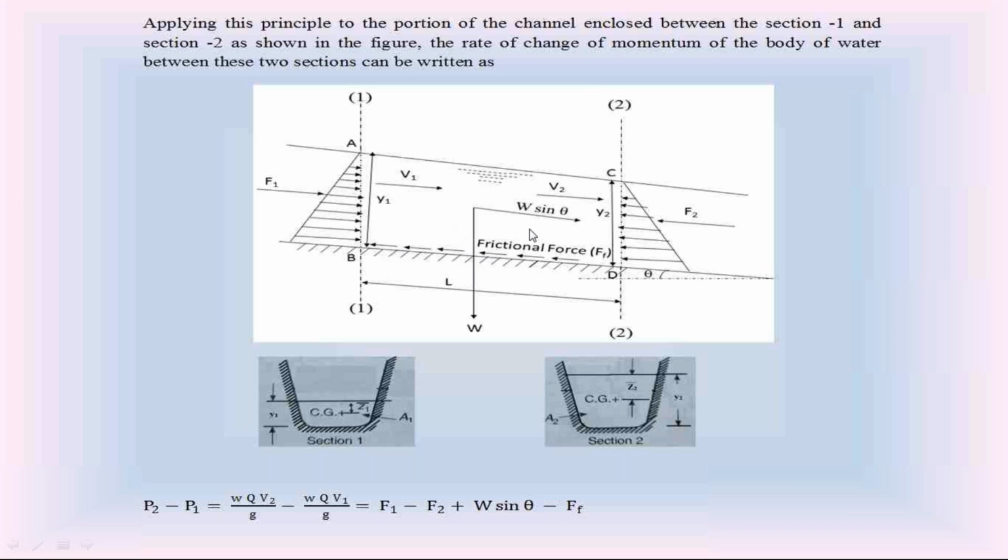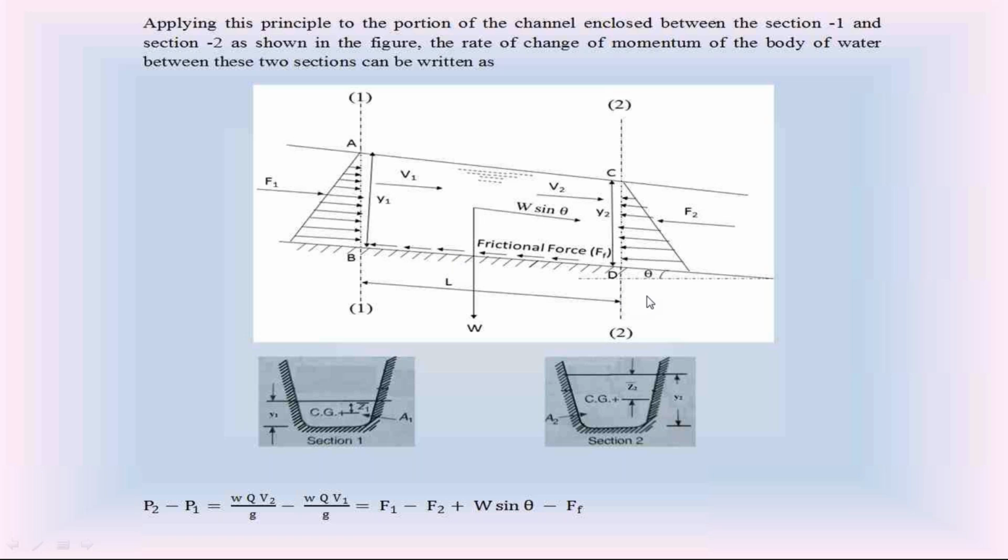So this flowing water between section 1 and section 2 is subjected to 4 forces: F1 in the direction of flow, W sin theta in the direction of flow, F2 opposite to direction of flow, and friction force opposite to direction of flow. 4 forces acting on this water between section 1 and section 2.